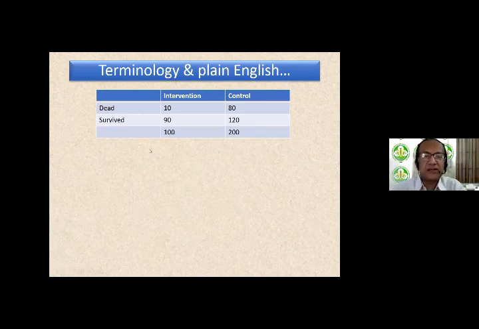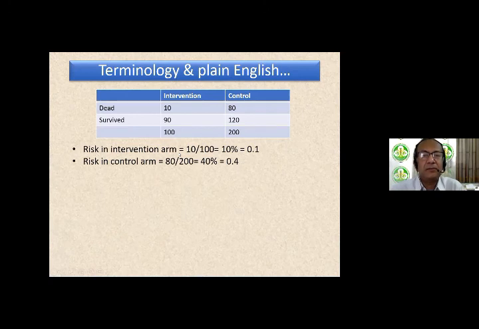So the risk in the intervention arm, by now all of you would be familiar with this, would be 10 divided by 100. The slice of the pizza by the whole pizza. 10 divided by 100, which is 10% or 0.1. The risk in the control arm would be 80 divided by 200. The slice divided by the whole pizza, that is 40%, or in other words, 0.4.